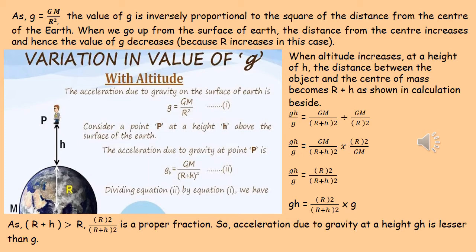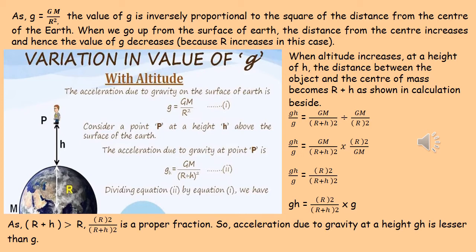As small g is equal to capital G capital M by r², the value of small g is inversely proportional to the square of the distance from the center of the Earth. When we go up from the surface of Earth, the distance from the center increases and hence the value of small g decreases because r increases. When the altitude is h, the distance between the object and the center becomes r plus h, as shown in the calculation beside.